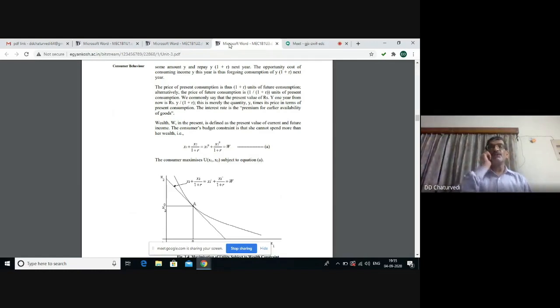In case we want to convert future into present, the formula would be P equal to A divided by 1 plus R raised to power n. For the first year, n will be equal to 1. So we have here x1 plus x2 divided by 1 plus R. x1 is the consumption today, there is no need to discount. x2 is the consumption you will be getting in the next year, so it will be discounted accordingly. So it will be divided by 1 plus R. This is how you can compute the total wealth of the consumer.